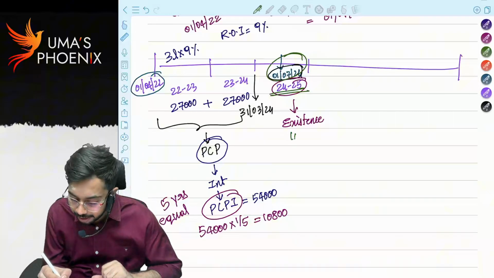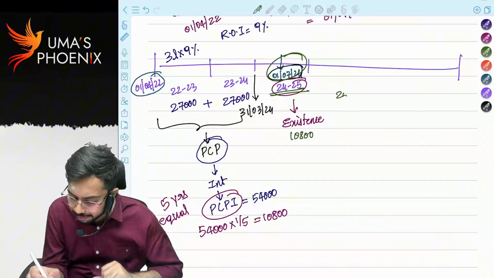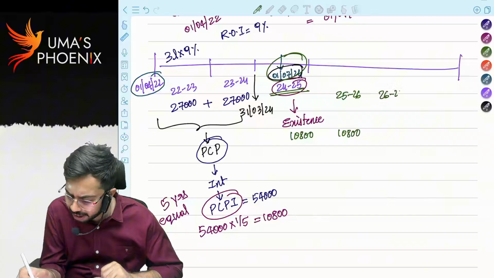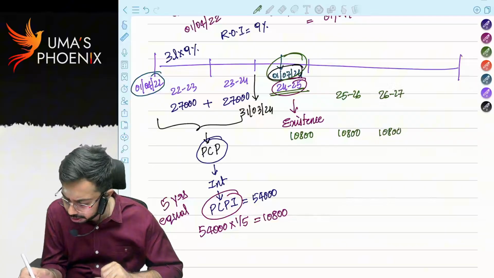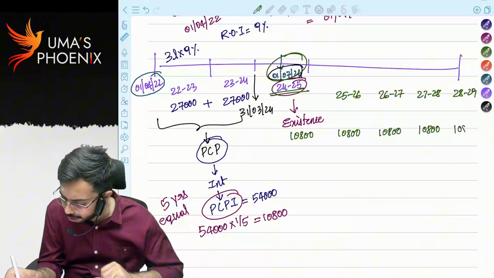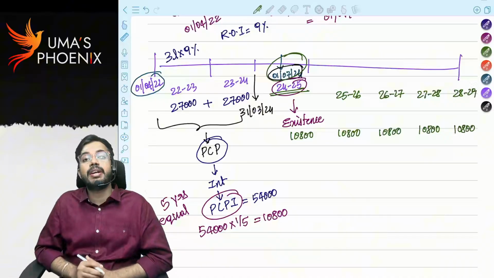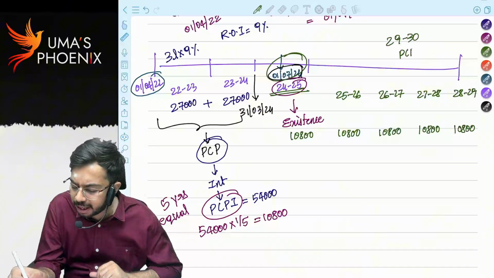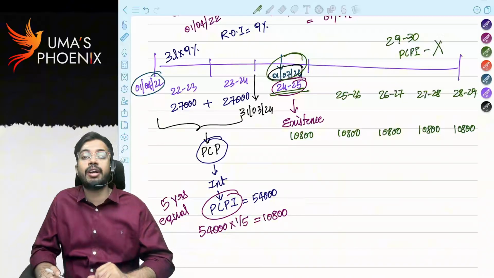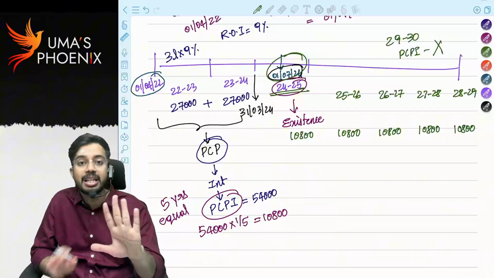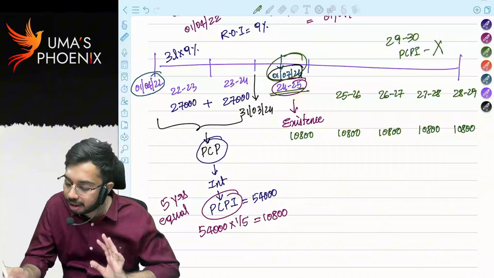So 24-25, 10,800, 25-26, 10,800, 26-27, 10,800, 27-28, 10,800, 28-29, 10,800. Over a period of 5 years, pre-construction period interest will be allowed as deduction. For 29-30, whether pre-construction period interest is allowed as deduction? No, it is not allowed as deduction because already 5 years over. It is allowed as deduction only for 5 years in equal installments.